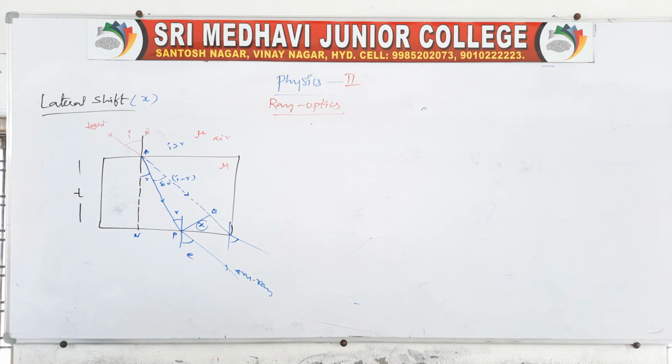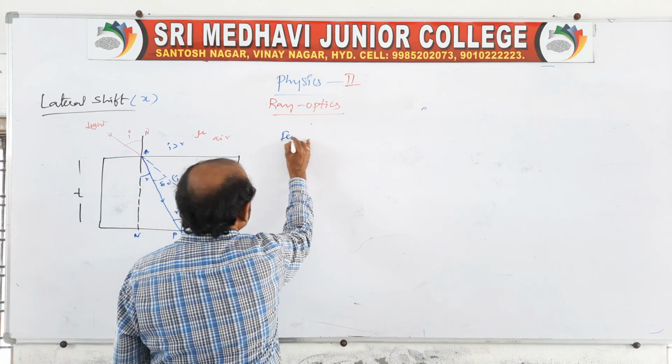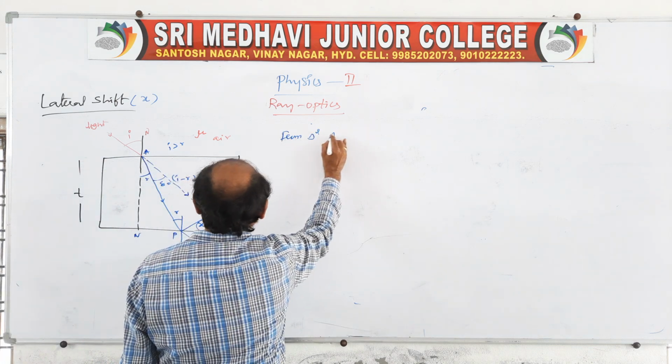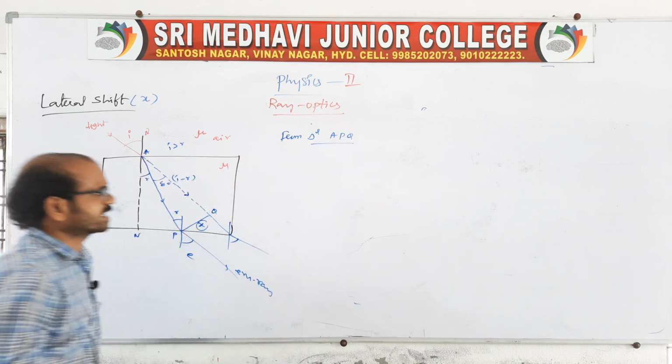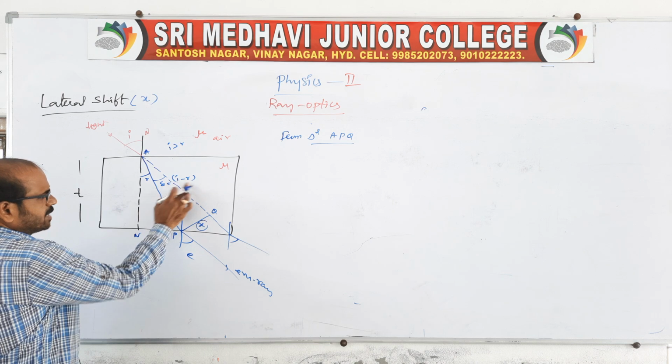Now the shift we have to get, we see, by using the two triangles. Let us take the first one from triangle APQ. From this triangle we know the angle is i minus r.